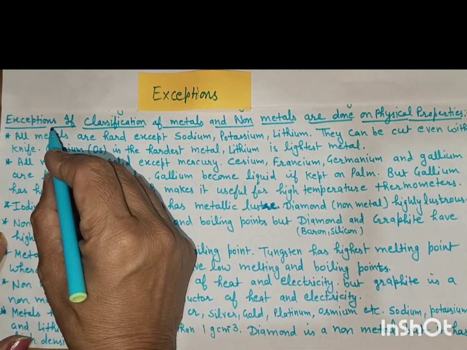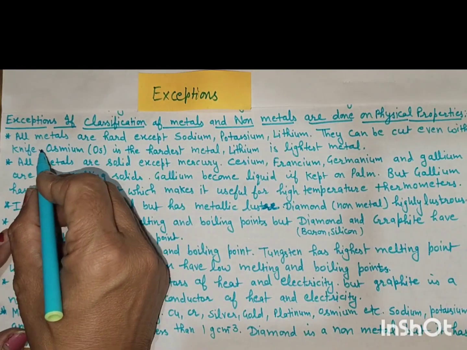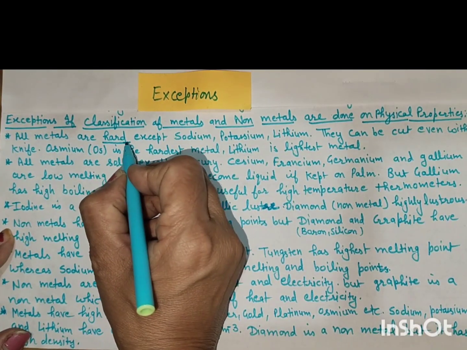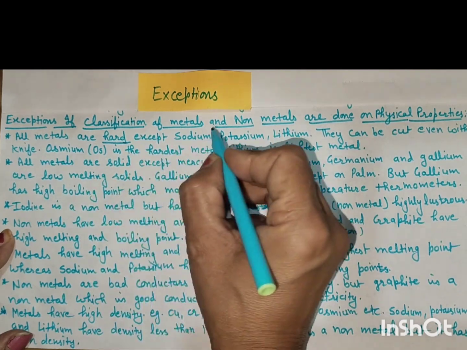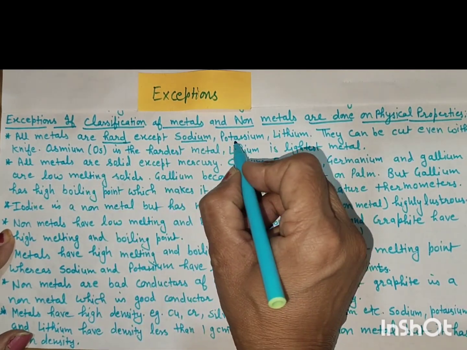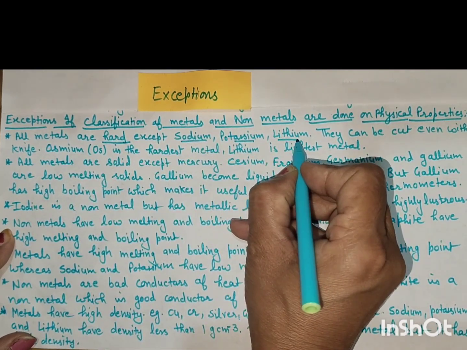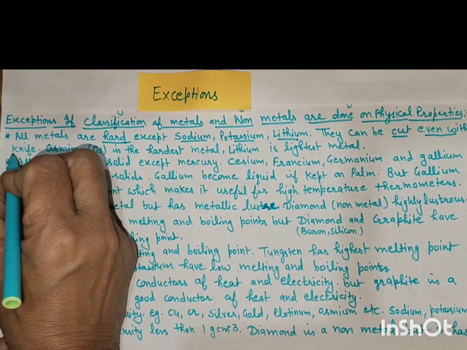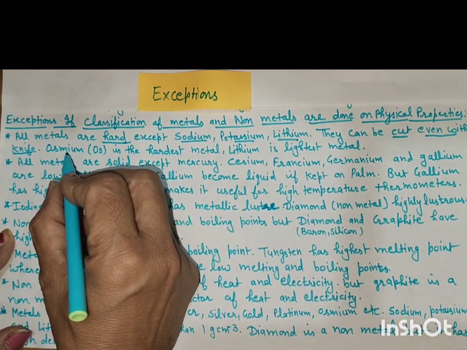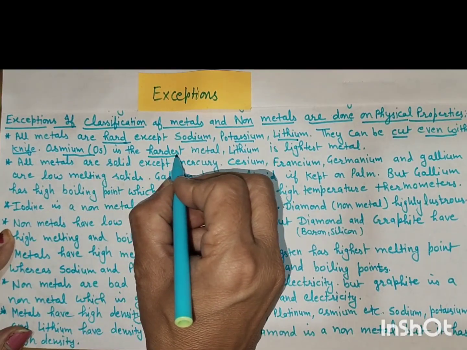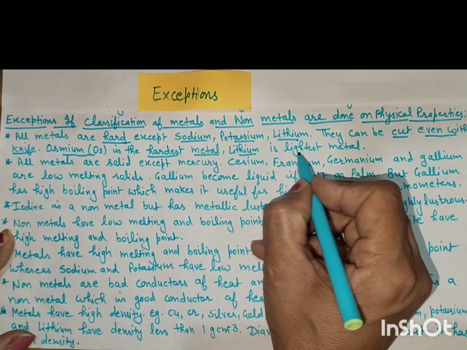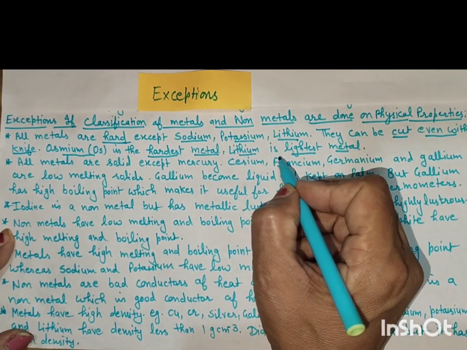Then what are the exceptions? First, not all metals are hard. According to physical properties, metals are hard except sodium, potassium and lithium. They are soft and can be cut even with a knife. Osmium is the hardest metal. But lithium is the lightest metal.